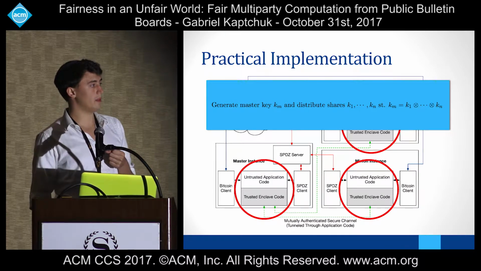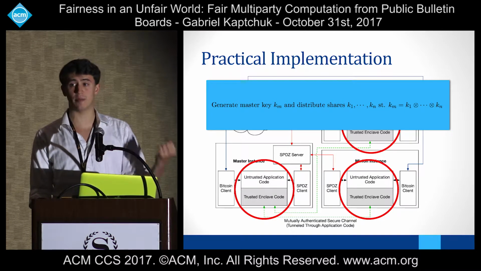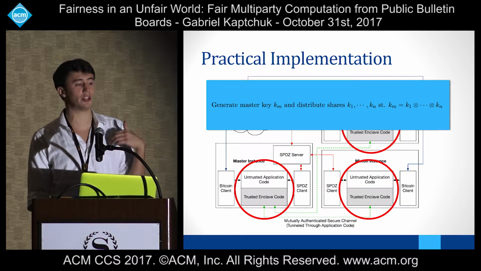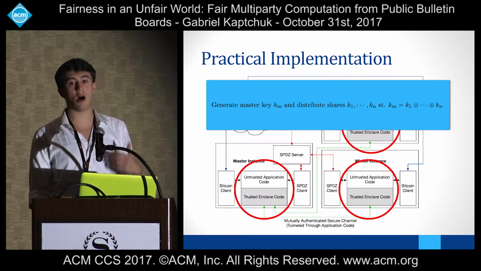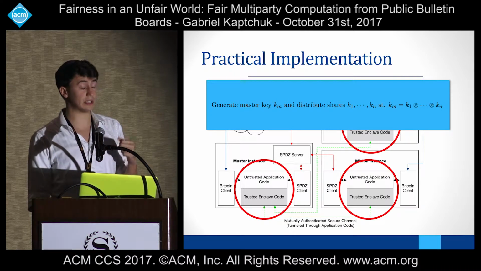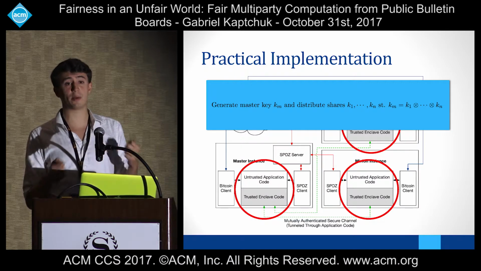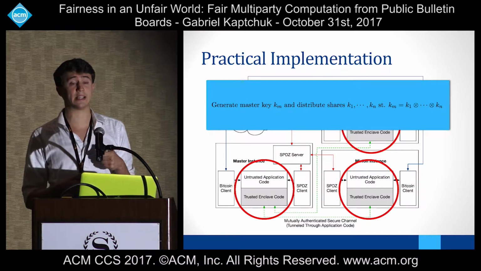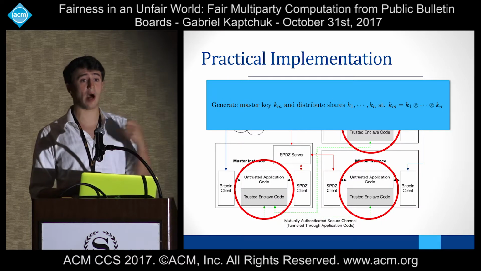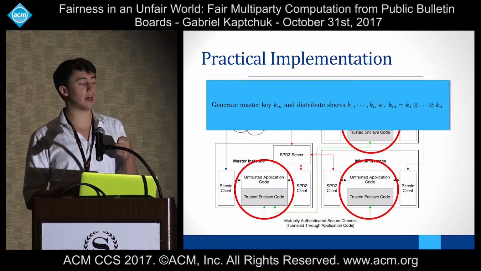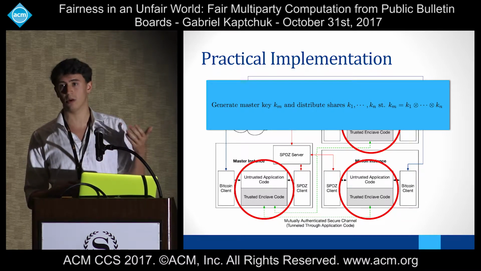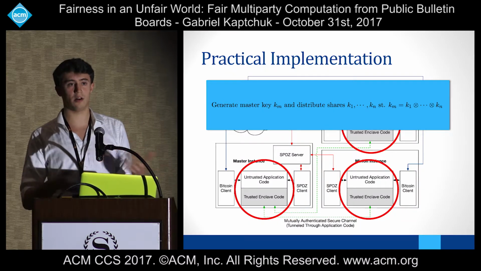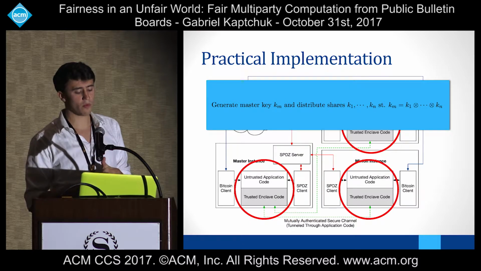Because they have this communication channel between them that's guaranteed by SGX, they're able to jointly agree on some key KM, and distribute it into shares, right? Each player will have access to one share that the enclave will output upon request. But that enclave won't output the actual final key until the end of the protocol, right?